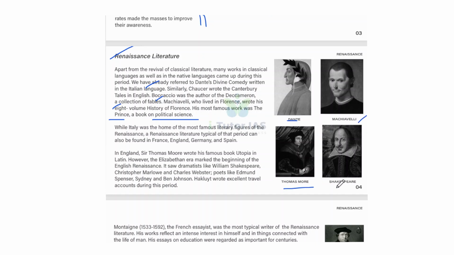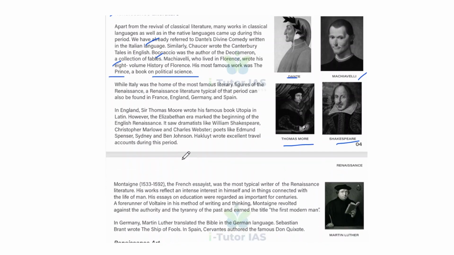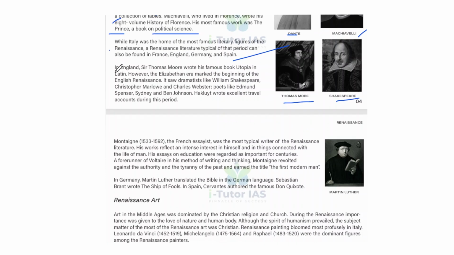And Thomas More is there, and Shakespeare. Of course, all of you know Shakespeare's literature in English. And while Italy was the home of the most famous literary figures of the Renaissance, Renaissance literature of that period can also be found in France, England, Germany, and Spain. In England, Sir Thomas More, so this is Thomas More, wrote his famous book Utopia in Latin.